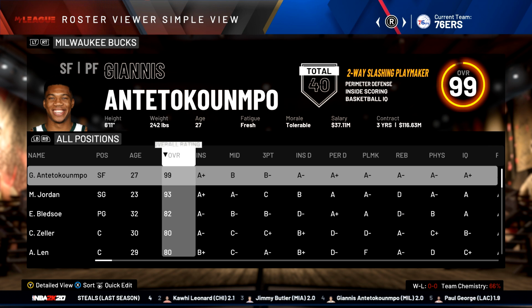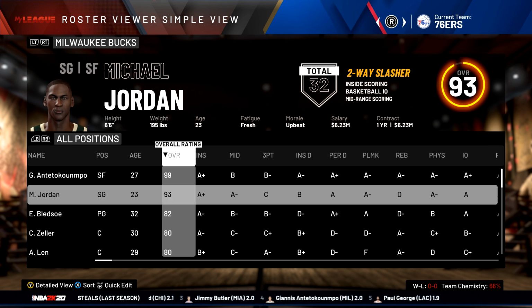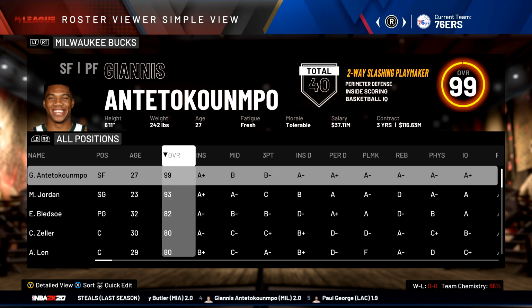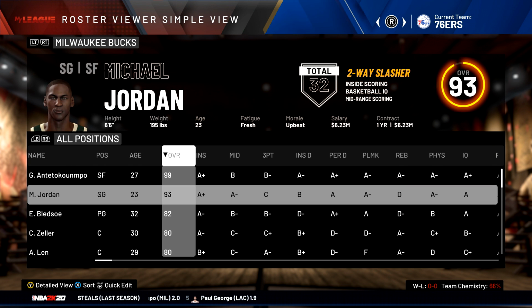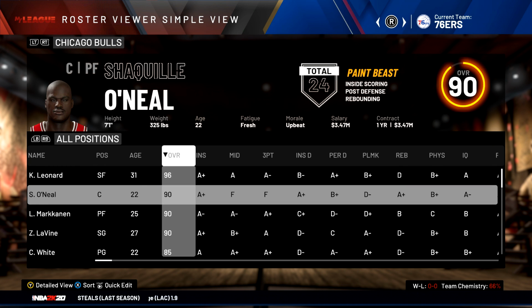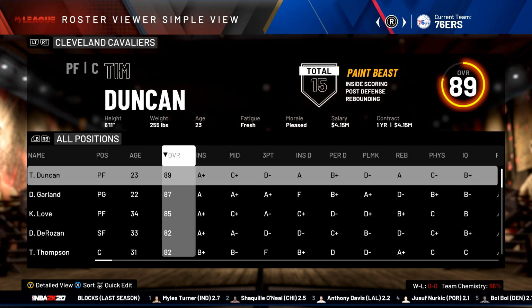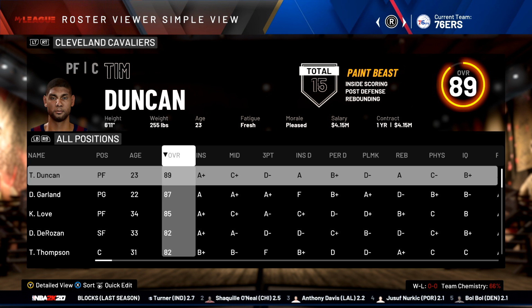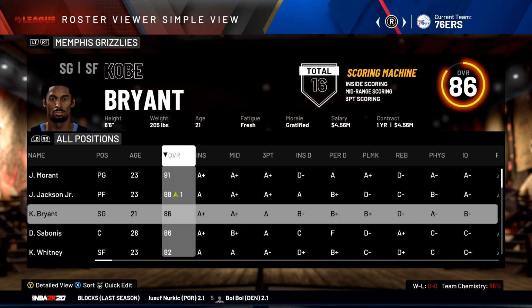Checking out the progression of our players going into the third season, Michael Jordan finally getting over a 90 overall. He's now a 93, and his teammate Giannis is now a 99. Shaquille O'Neal is now a 90 as well. Tim Duncan is an 89, so close to getting over that 90 overall. Kobe Bryant is now an 86, so he improved a lot this past season.